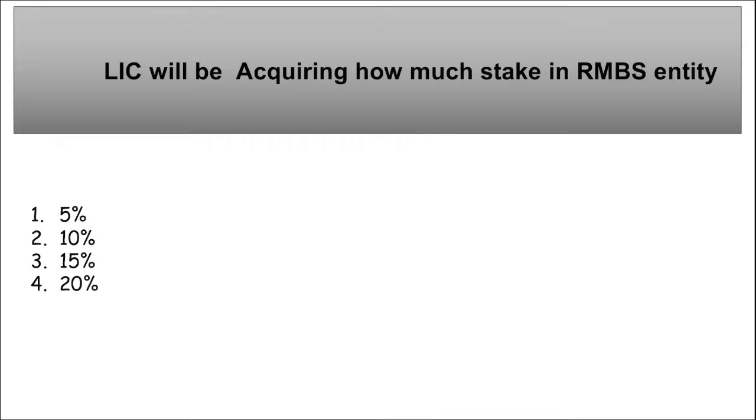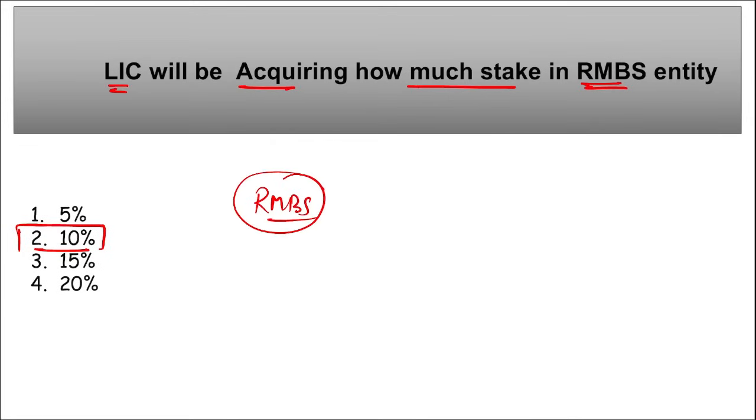Next is LIC will be acquiring how much stake in RMBS entity? So remember, LIC will be acquiring 10% stake in the NHB promoted RMBS. NHB is your National Housing Bank, right? The investment in the NHB promoted company would focus on RMBS, that is your residential mortgage backed security. Correct? And it is a type of investment only. So they will be acquiring how much percent stake? 10% in RMBS entity of NHB, that is National Housing Bank.